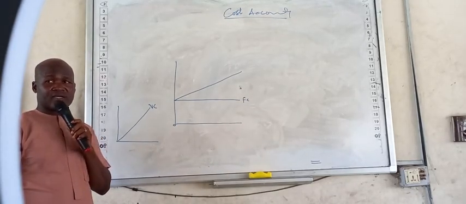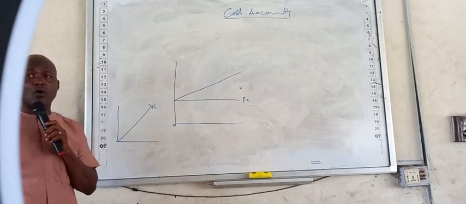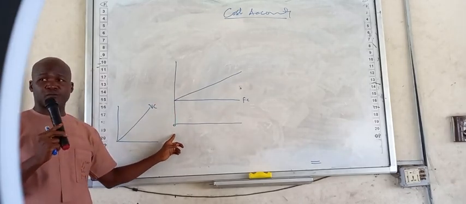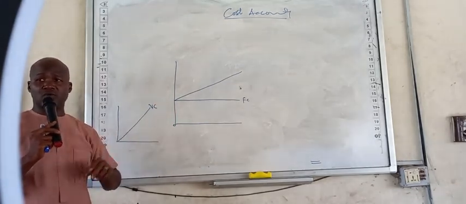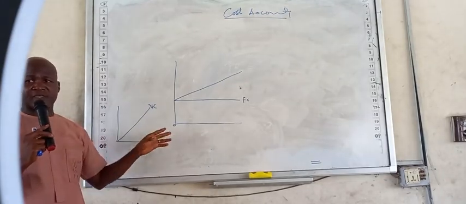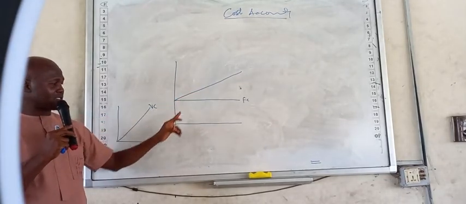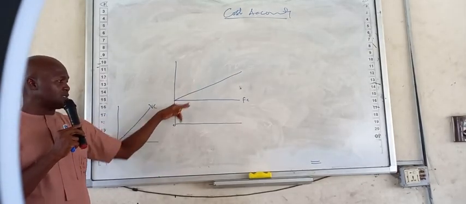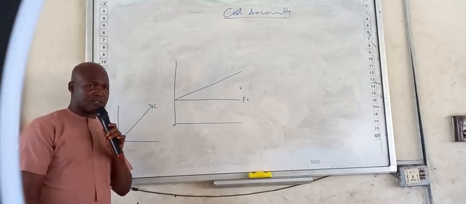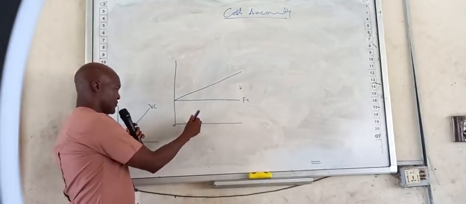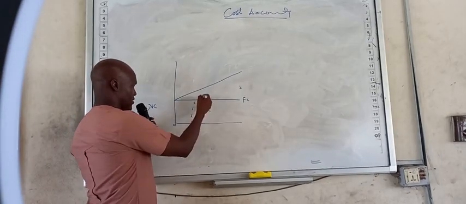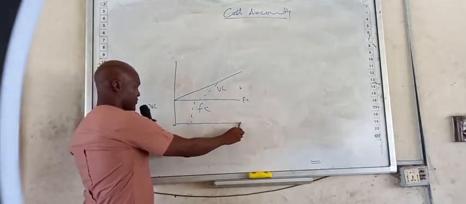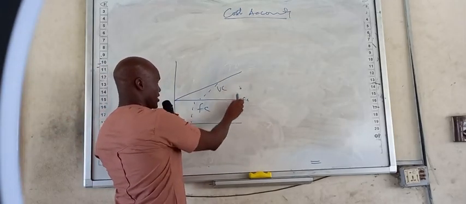Somebody said, why? In your market structure, consumption curve, how do you draw it? Your consumption curve will not start from the origin because of the presence of autonomous consumption. The same thing here. This variable cost cannot start from here because of the presence of fixed costs. Fixed costs occupy this place. So this cannot start from here. I don't know if you are looking at the board. From here to here, you have your fixed costs. From here to here, you have your variable costs.